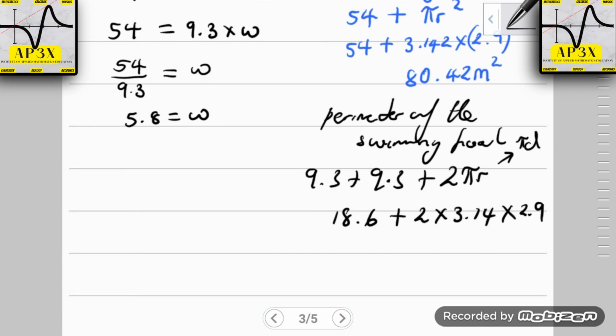So if we go on our calculator here and take our time to type in our values: 18.6 plus, open my bracket, 2 multiplied by 3.142 multiplied by 2.9, close my bracket. I'll end up with a perimeter of 36.82. All right, that is it. That is the perimeter of the entire swimming pool.